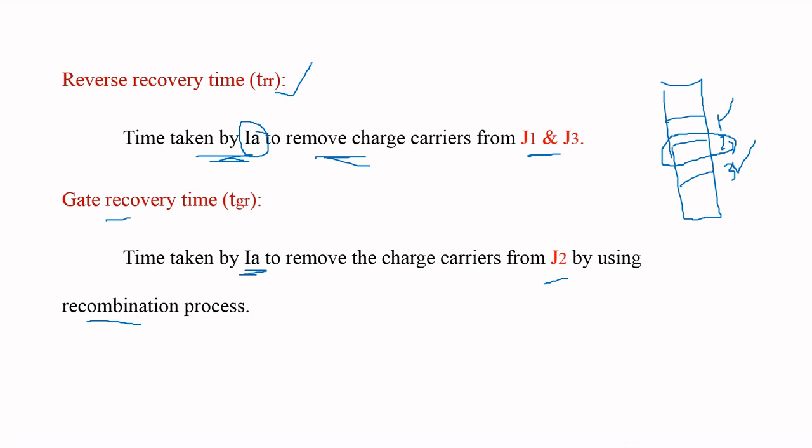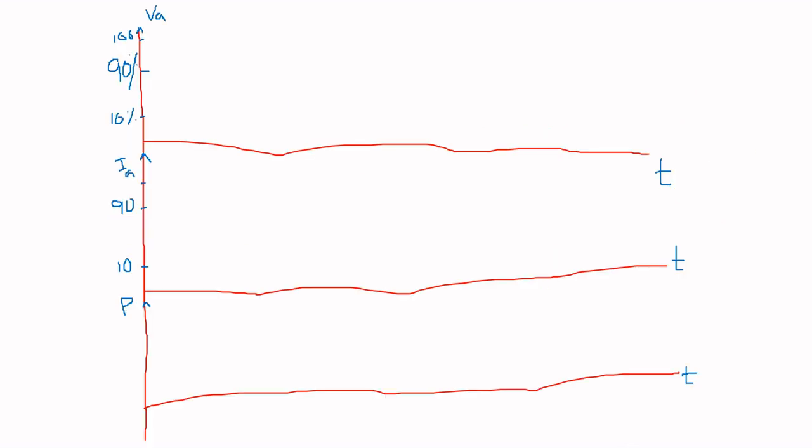Now by using this analysis we are going to draw the dynamic characteristics. Dynamic characteristics are the characteristics which change with respect to time. So we are going to consider time on the x-axis and determine the dynamic characteristics in terms of voltage and current. We are also going to draw the waveform for power.